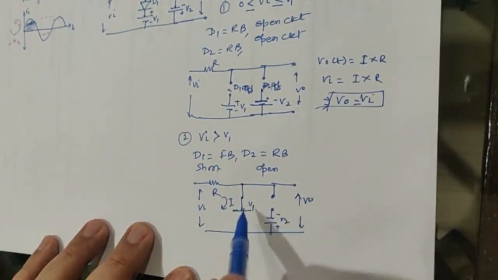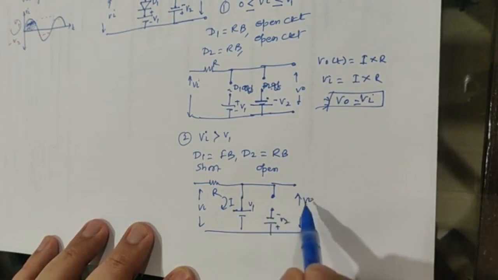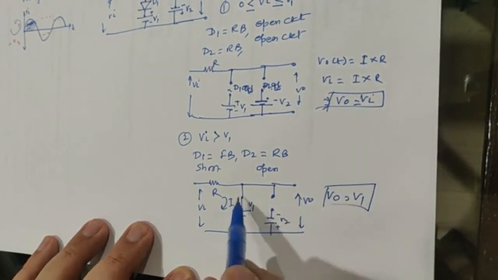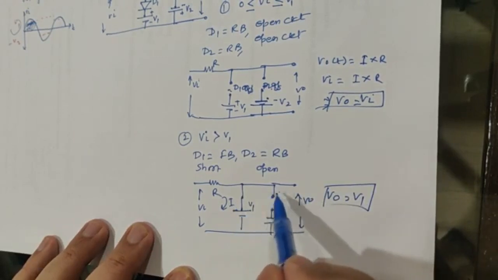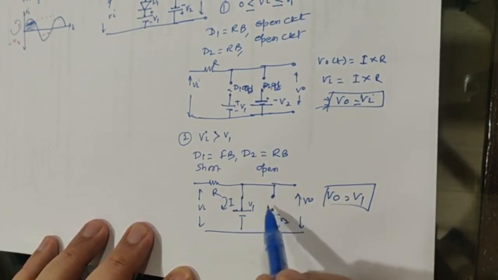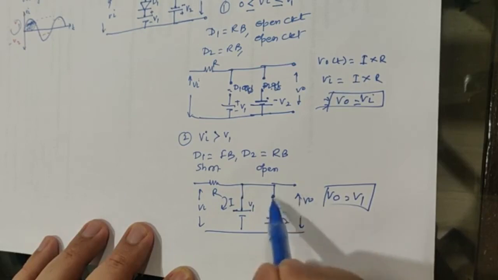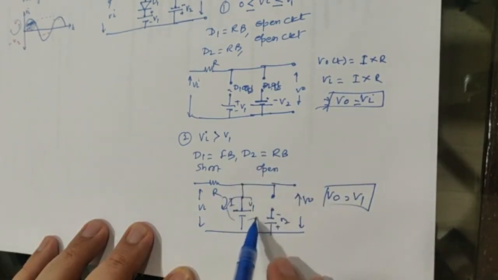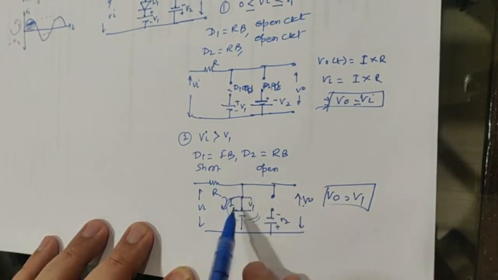See, battery voltage V1 is directly appearing across the output, so I can directly write V0 will be equal to V1. Why? Because your output is directly across V1. This branch is open, so the current flowing through this circuit is going to be 0, and therefore I can remove this branch, and V0 is directly appearing across the battery V1, so the output will be equal to the battery voltage V1.